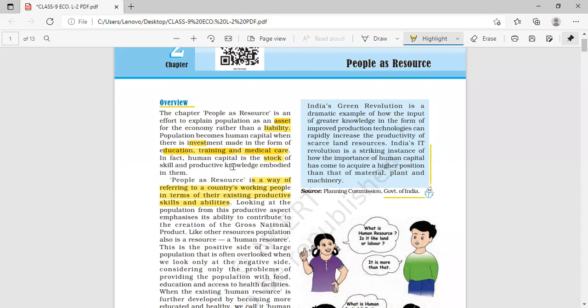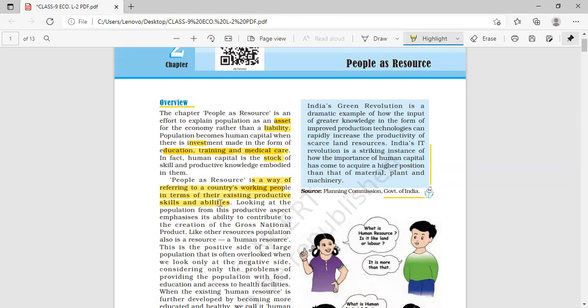By using their ability and skill, they can become helpful for the country's economic growth. But small children below 15 years, 1 to 14 years, plus people above 65 years of age, that is old people, cannot be counted as working people, because they are not helpful for the productivity of the economy of the country.